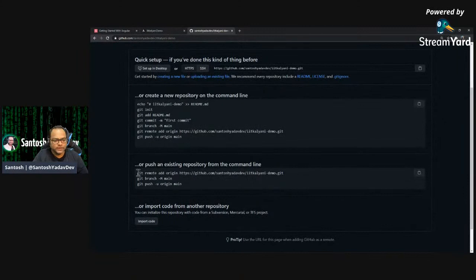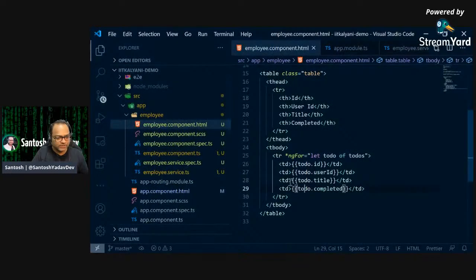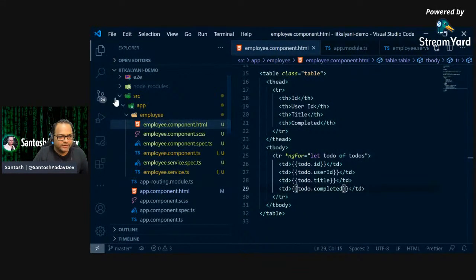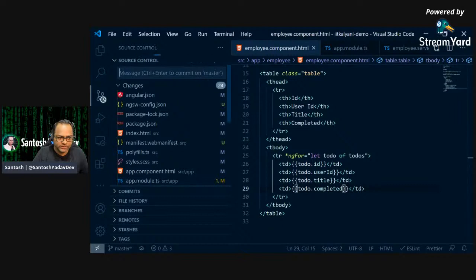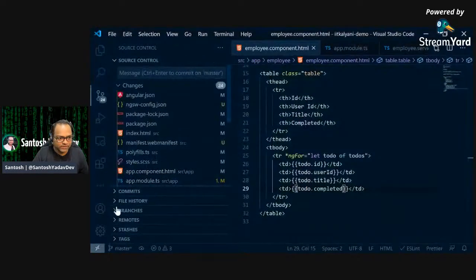Got it. So first thing, I already have this code available. So let's see if, yeah, PWA support is added. Let me just build it and show you, and then we can wrap up the session. So I'll just add this git remote add, and then we have to do a commit. Let's go back, and I'll change the branch to main.